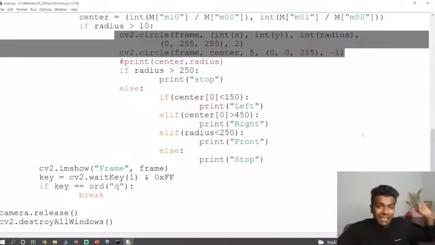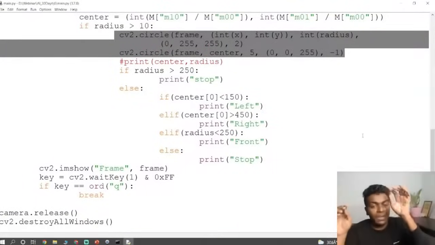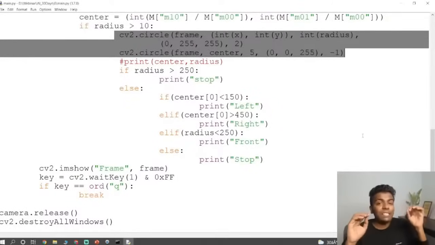Based on the circle radius, we define whether the car needs to move forward or backward. If the radius of the circle is very large, the car wants to stop. If the radius of the circle is very small, the car wants to move forward. If the dot is present on the left side of the frame, the car needs to turn left. If the dot is present on the right-hand side, the car needs to turn right. So this is the complete workflow of this project, guys.